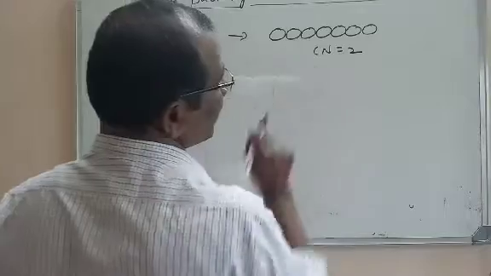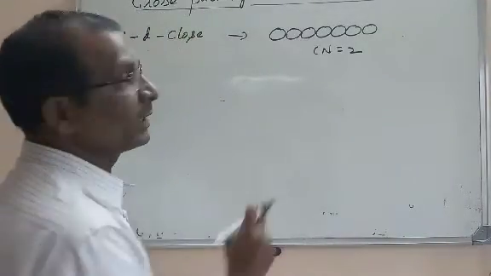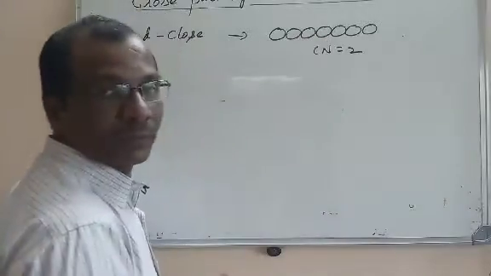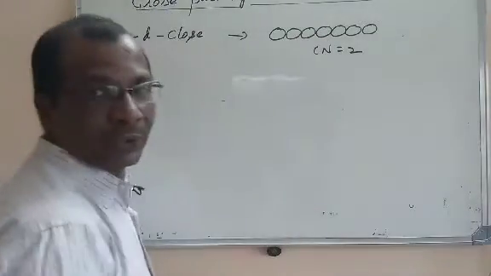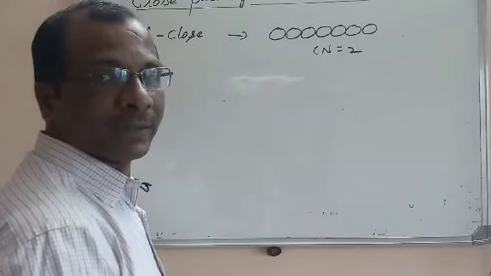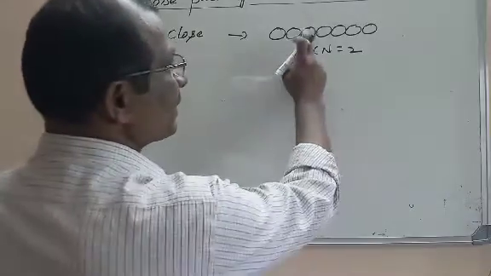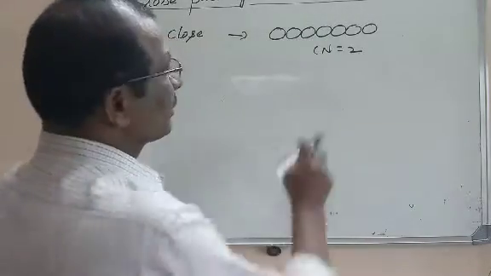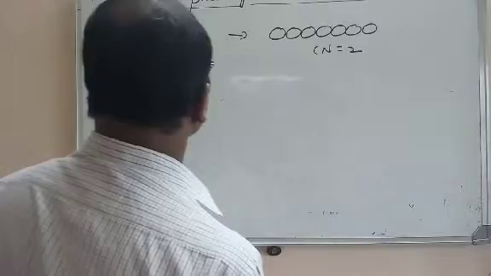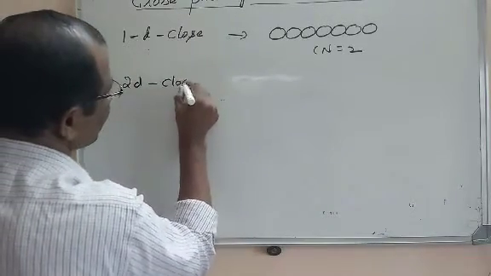If you take any particle, it will be touching two other particles, that is, in contact with two other spheres, that means the coordination number is 2. I told you coordination number is nothing but the number of nearest neighbors, or the number of particles with which each particle is in contact. So here the coordination number is 2. And I told you about two-dimensional close packing also.